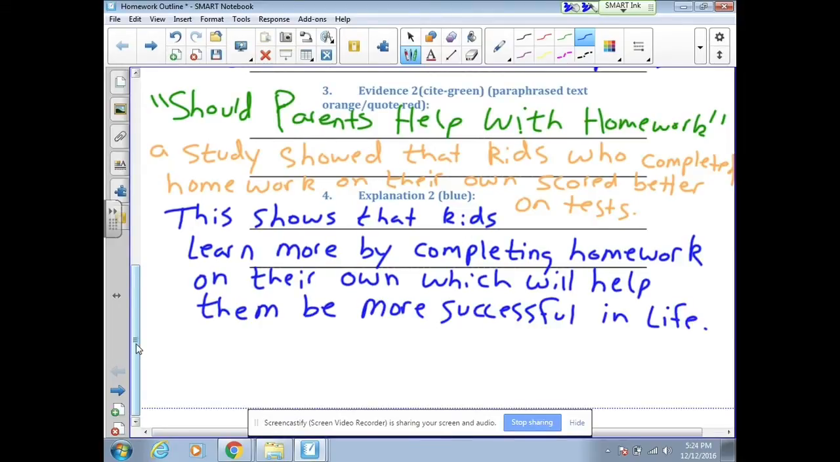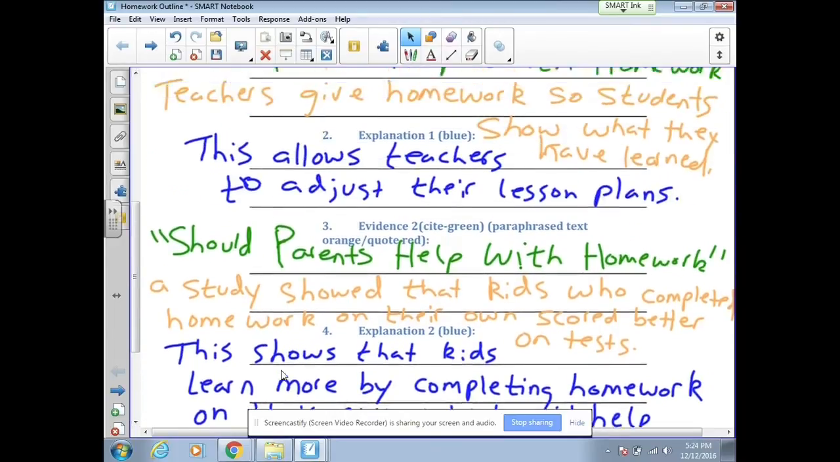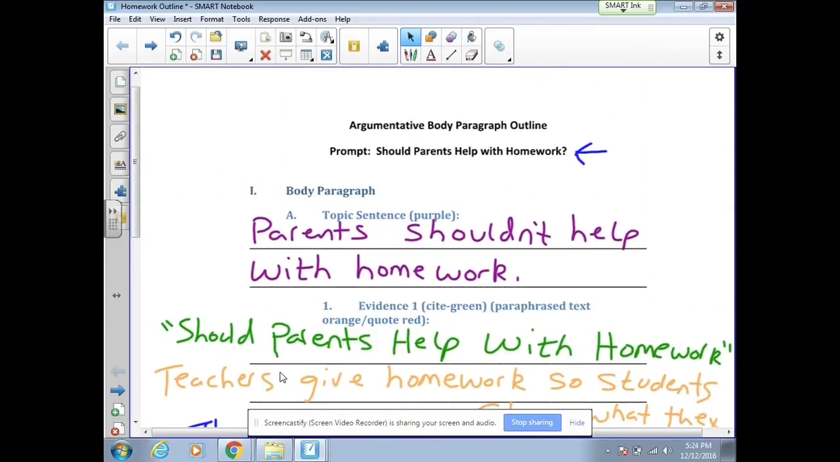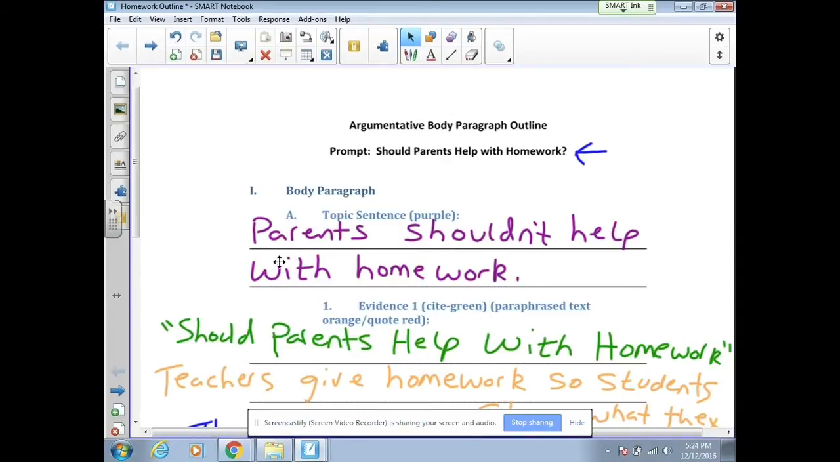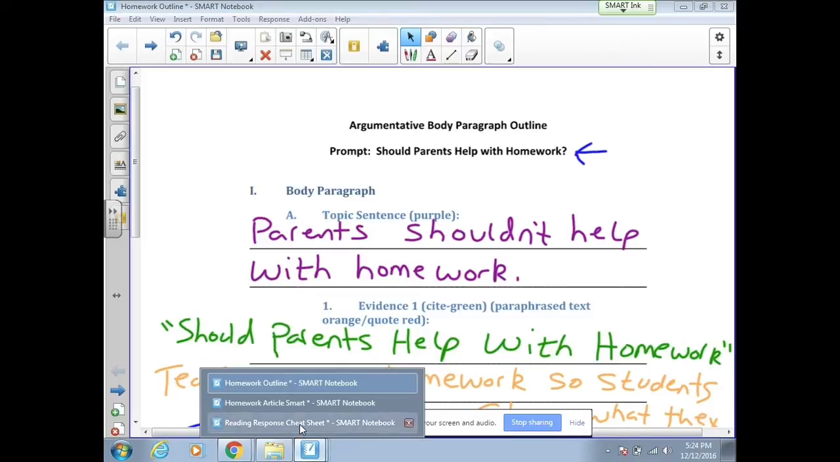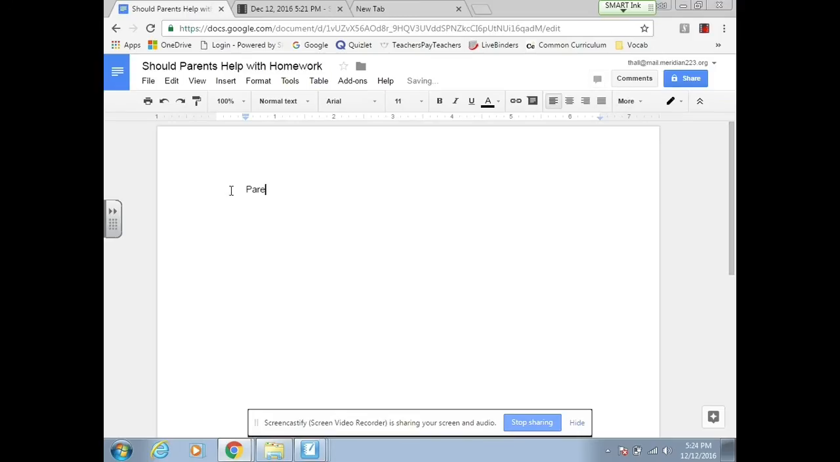So now that our outline is complete, our next job is to type this into a paper. And remember, whenever we write, it's a work in progress. So each time I write something, my goal is to try to improve it. So I'm not going to write exactly what I have here. This is just a map. So we're going to try to improve it. Now the first sentence is, parents shouldn't help with homework. That sentence is great, so we're going to keep that sentence. Parents shouldn't help with homework.